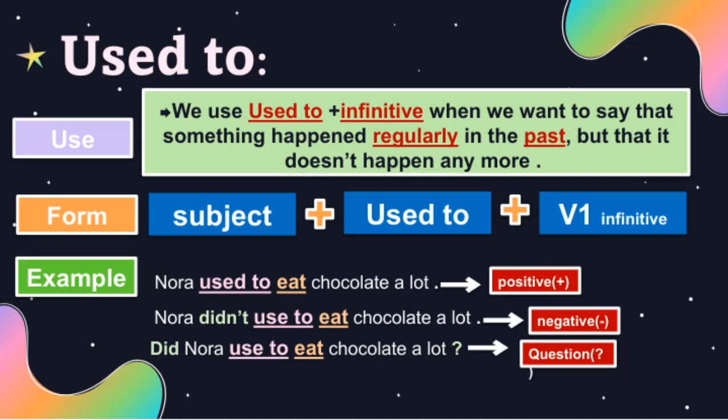Let's look at this question. "Did Nora used to eat chocolate a lot?" Now, when we answer negatively, we say, "Nora didn't used to eat chocolate a lot." And if we want to express the positive, we say, "Nora used to eat chocolate a lot." Notice that both answers use the phrase used to, which is very useful for talking about past habits.